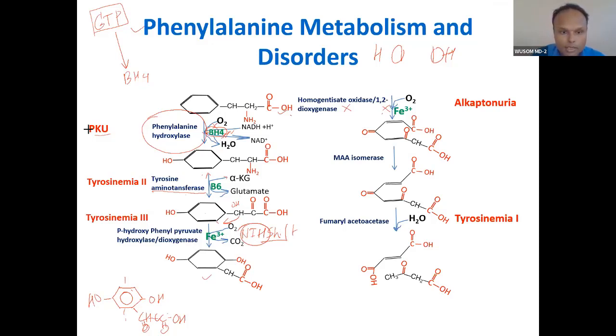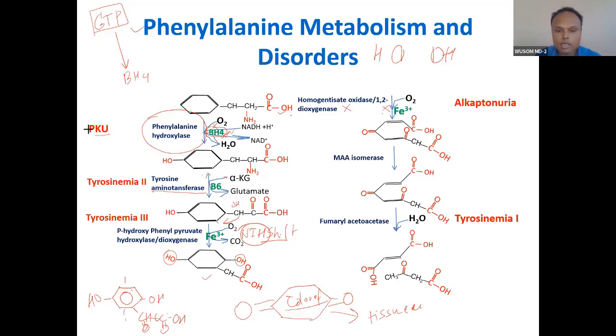So what will happen? This type of compound will accumulate. This compound has two OH groups. I have already told you, this is a hydroquinone type of group. Such a group will undergo automatic oxidation. It can transform into quinone, and quinone is a colored compound. So such a compound will accumulate in your tissue.